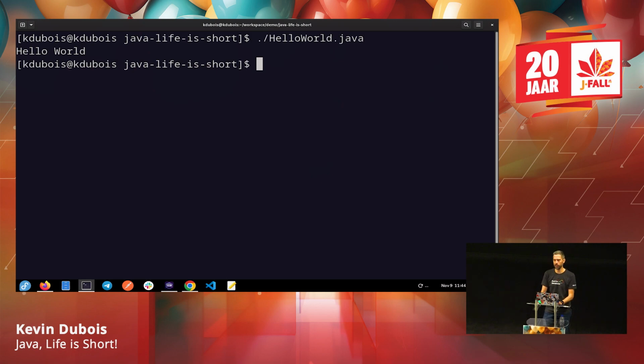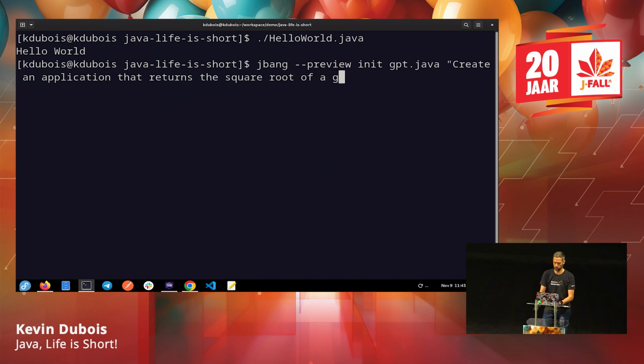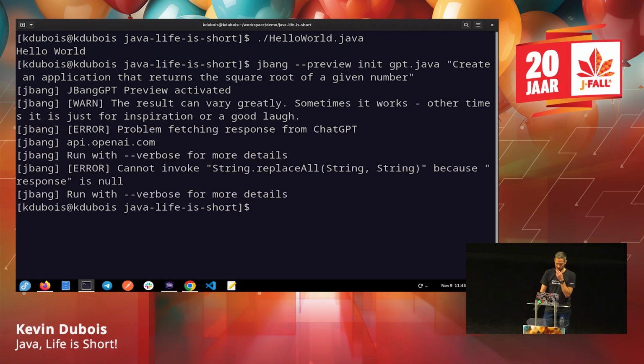Another fun feature, it's a little bit gimmicky, but everything's talking about AI and ChatGPT these days, right? So actually you can use that with Jbang. This is a preview feature. You can do jbang preview init, and then let's call it gpt.java, and then you can just tell it, hey, create an application that returns the square root of a given number. I don't know, if anybody has a better idea, this is what comes up.